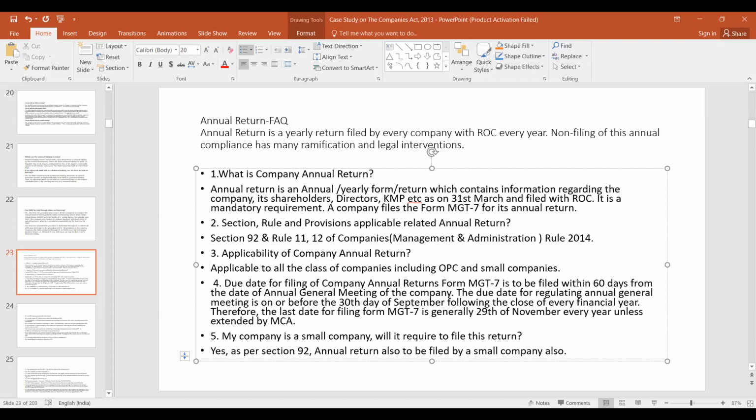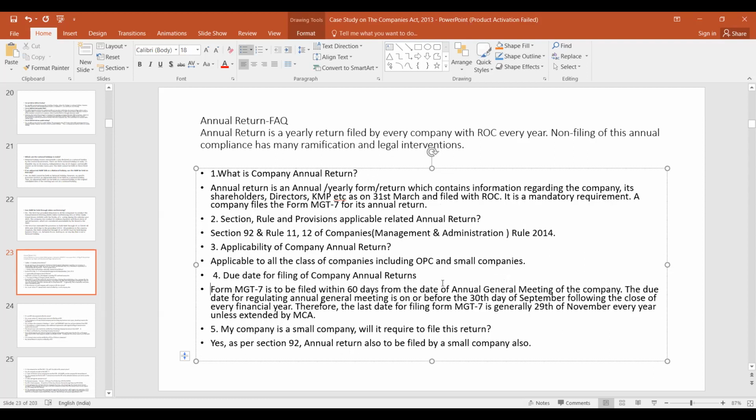Now, the due date for filing of the company annual return. Form MGT 7 is to be filed within 60 days from the date of the annual general meeting of the company, and the due date for holding the annual general meeting is on or before 30th day of September following the close of every financial year. Therefore, the last date for filing form MGT 7 is generally 29th of November because it is 60 days, not 2 months. Normally it is 29th of November every year unless extended by MCA.